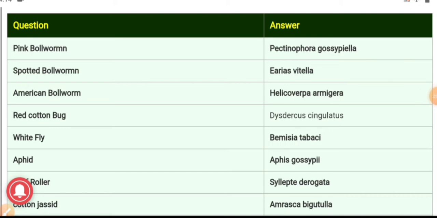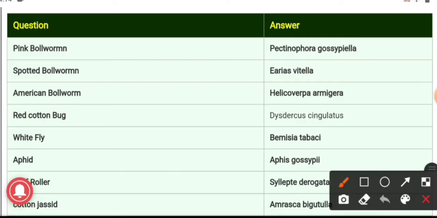Now we will have a discussion regarding the botanical names of the insects which are associated with cotton. Pink bollworm, which is the most destructive, is Pectinophora gossypiella. The scientific name of spotted bollworm is Earias vittella.